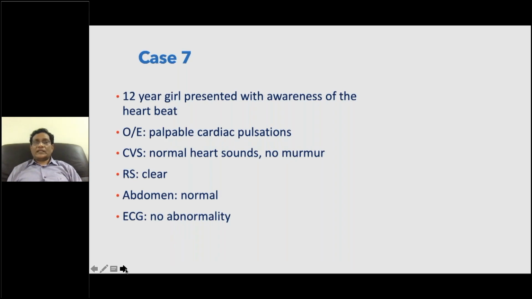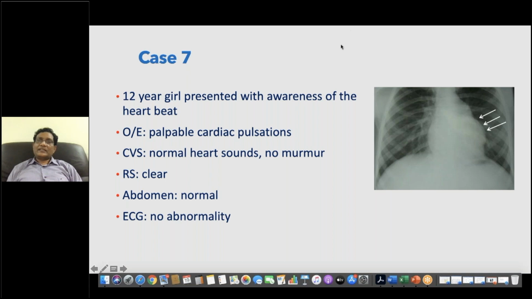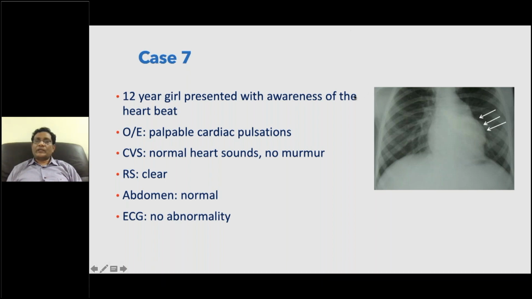This is a 12-year-old girl presented with awareness of heartbeat and palpable cardiac pulsations, normal heart sounds, no murmur, absolutely normal ECG. Can you see the X-ray? The X-ray is interesting, right? It's a relatively asymptomatic girl, except for some awareness of heartbeat. There's a projection, a bulging in the lateral left mediastinum, at the cardiac border here.